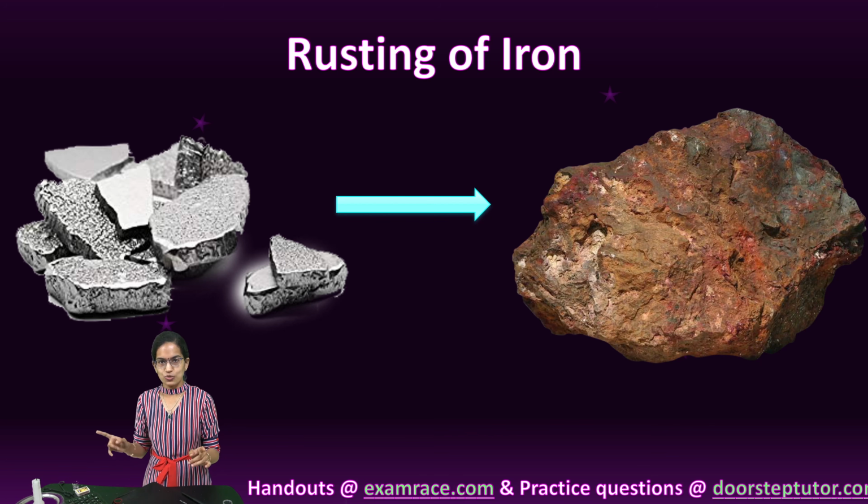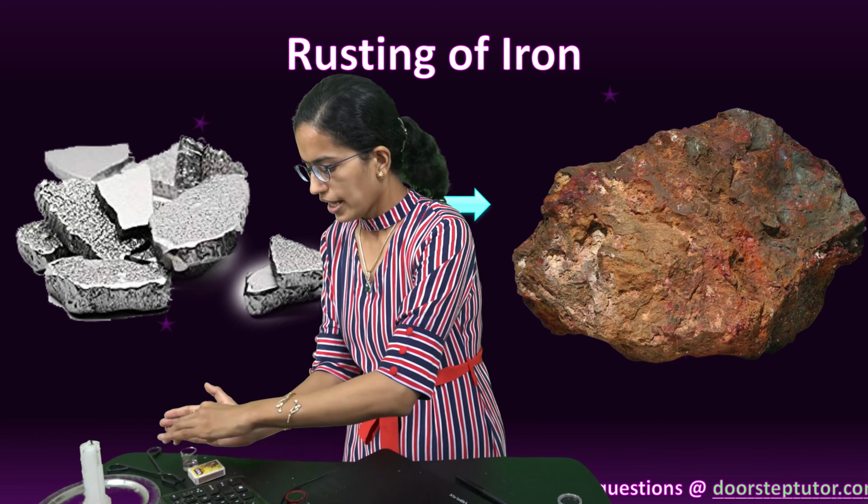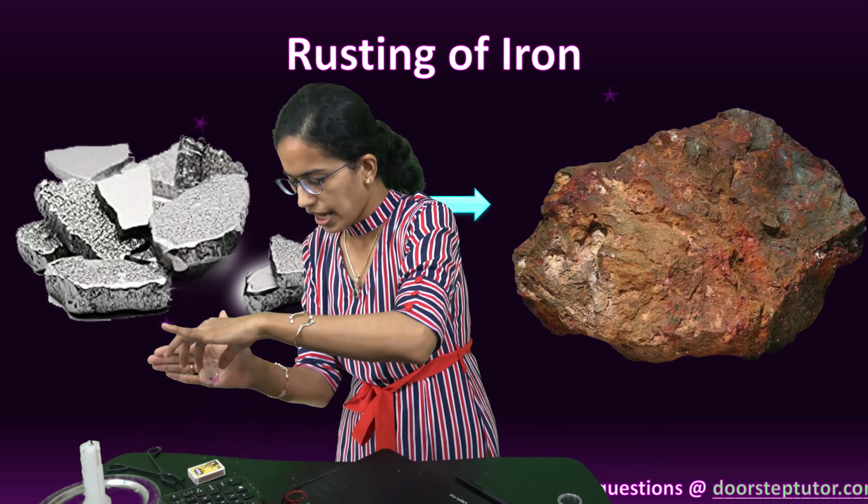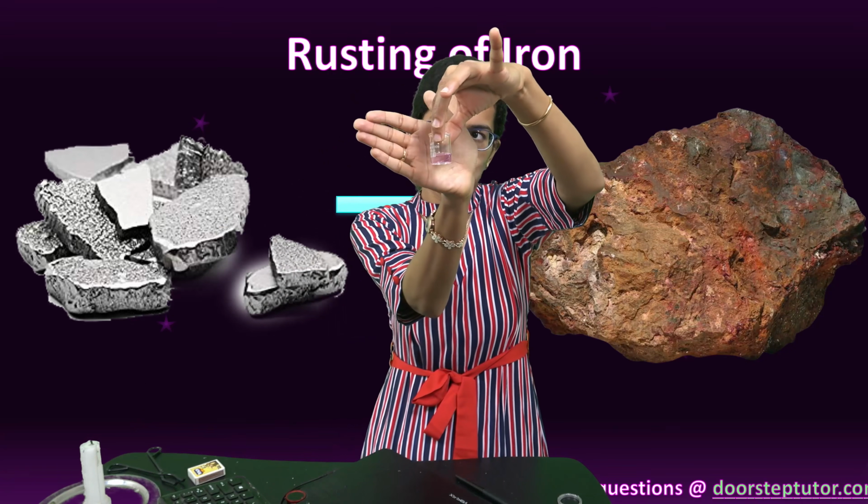Let's go back to that magnesium hydroxide, and now I won't disturb this and just pull it closer to the camera.